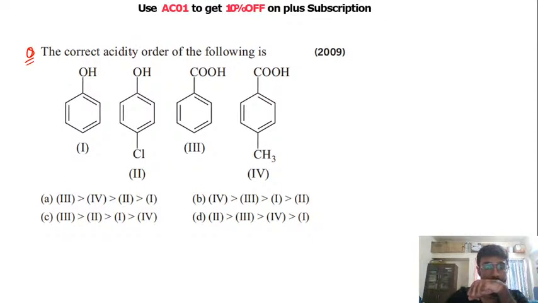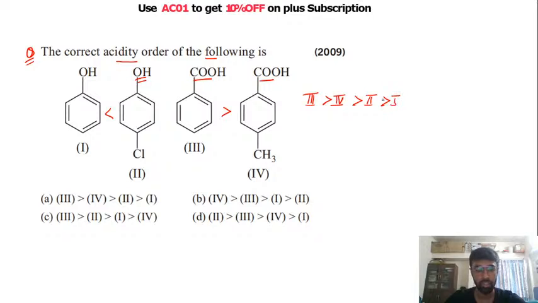The correct acidity order of the following compound. So you have four different groups. देखो, first thing is, we know that acids are more acidic than your phenol, and between third and fourth we know that third is more acidic than your fourth, and between first and second we know that second is more acidic. So simply the order will be third, then your fourth, then second, and first. So this is the A option.